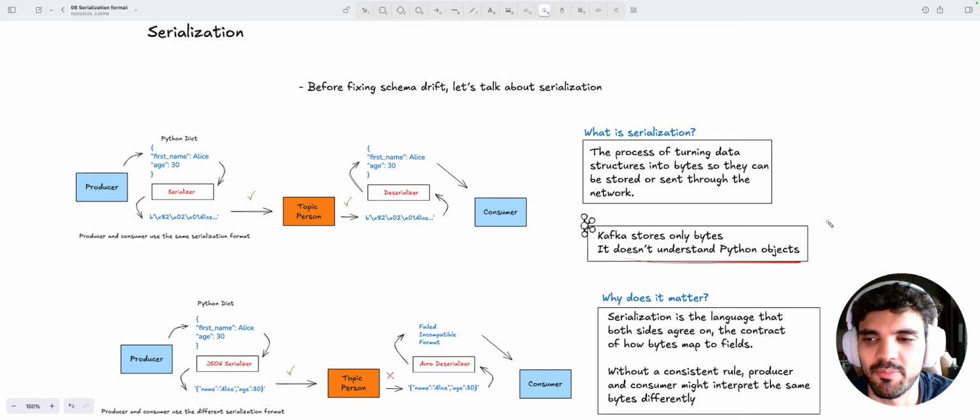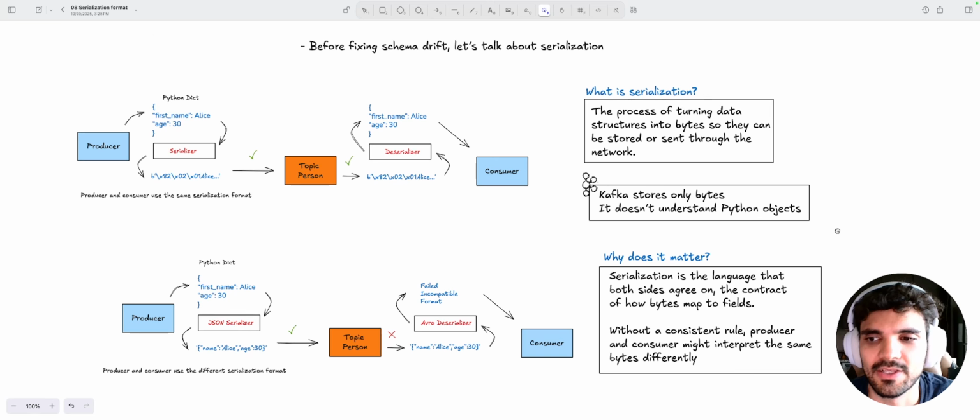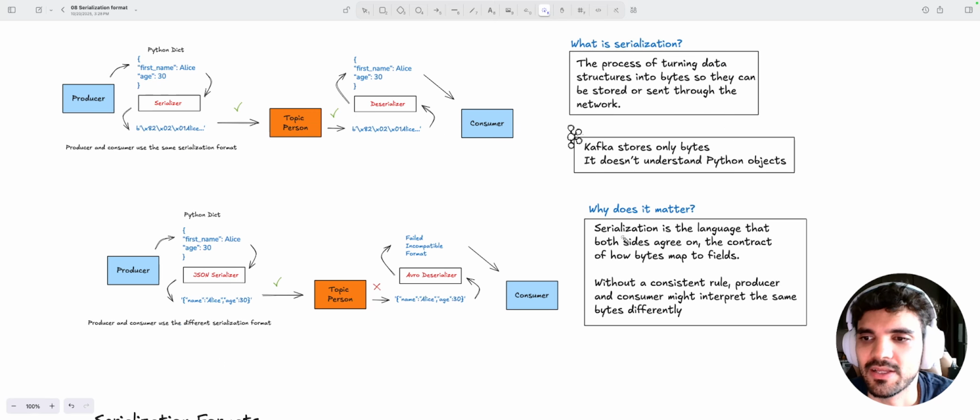It does not understand Python objects, okay? So why does this matter? Because serialization is the language that both sides will agree on, or the contract of how bytes map to fields. We really need the producer and the consumer to be speaking the same language in terms of how the bytes are going to be mapped into the fields. That's why they need to use the same serialization process, because without this consistent rule, the producer and the consumer might interpret the same bytes differently.